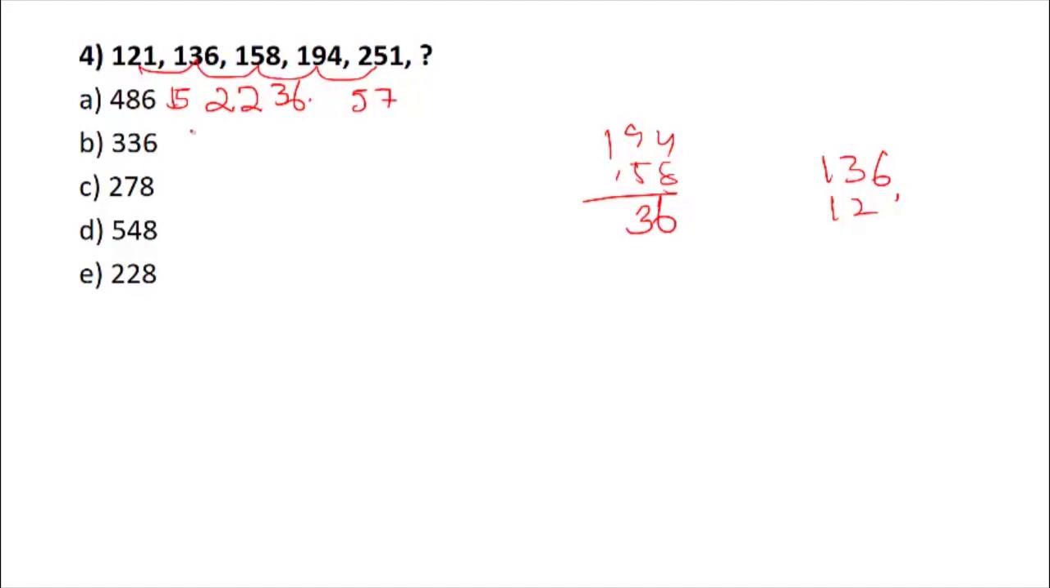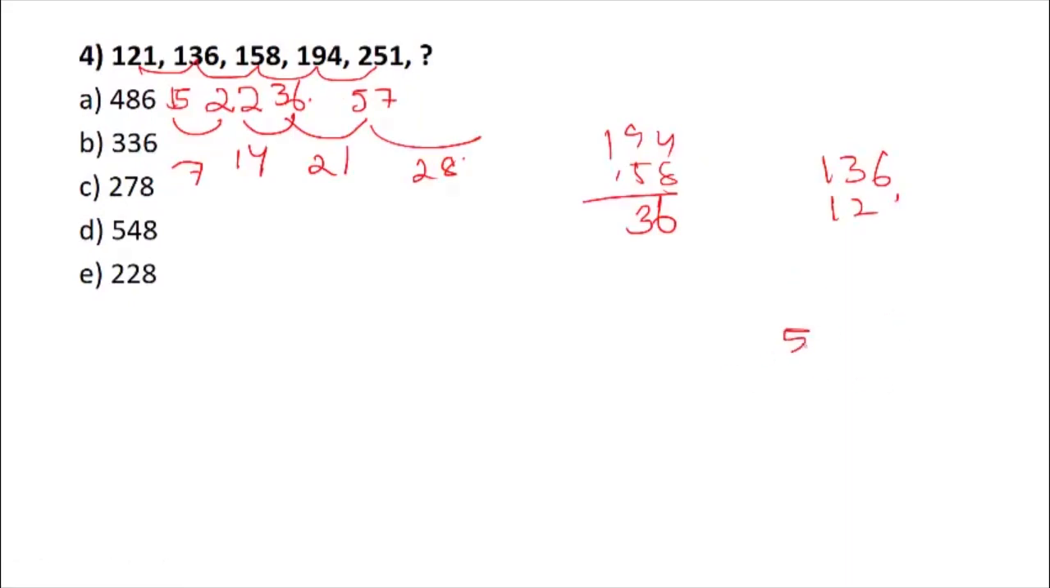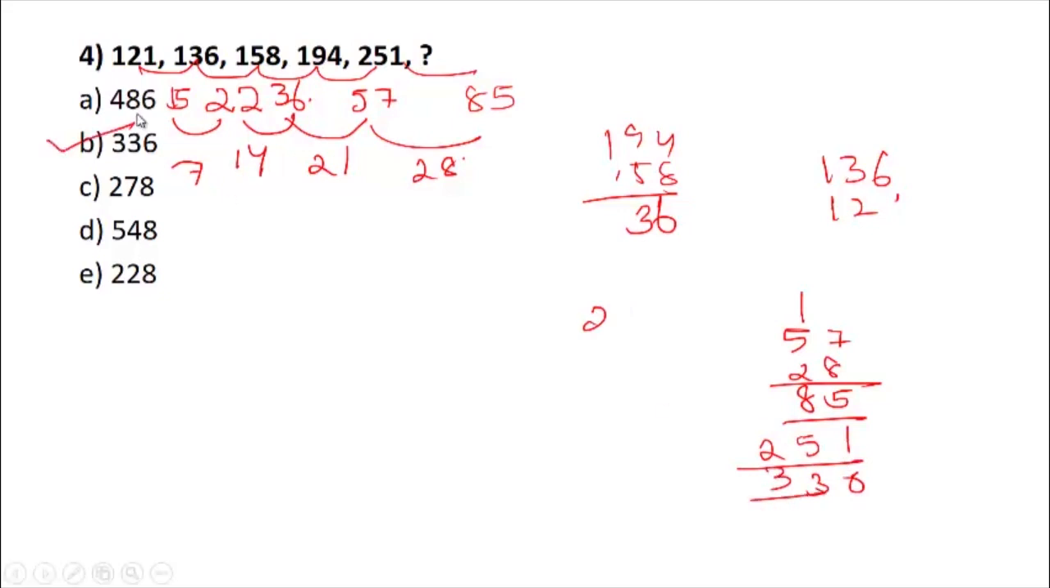We are not having any pattern, so you can do further division, because in exam you might get further division also, it could go deeper. So let us see what is the difference. That is 7. Again, the difference between these two numbers is 14, and again the difference between these two numbers is 21. Okay, so here it would be 28. So 57 plus 28 is 85. So all you can do is add 85 to this number, 256 plus 85 is 331, so 336. You can simply take answer to be B.